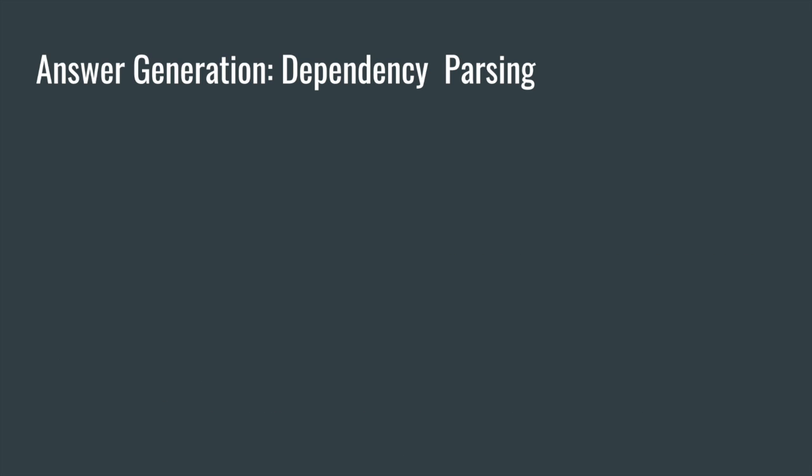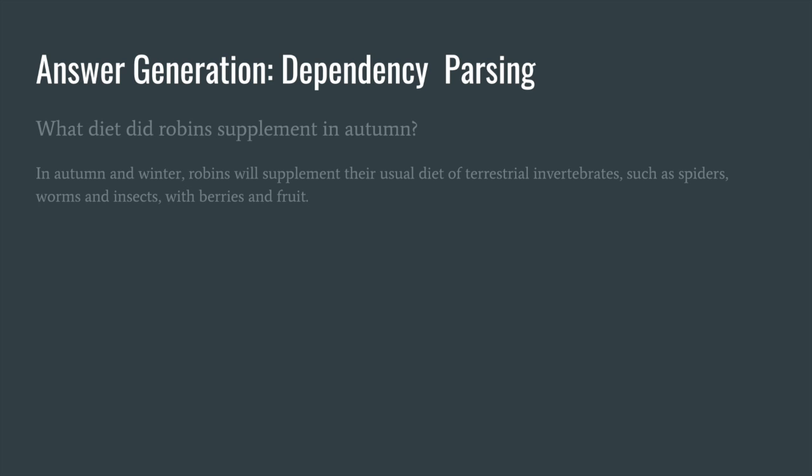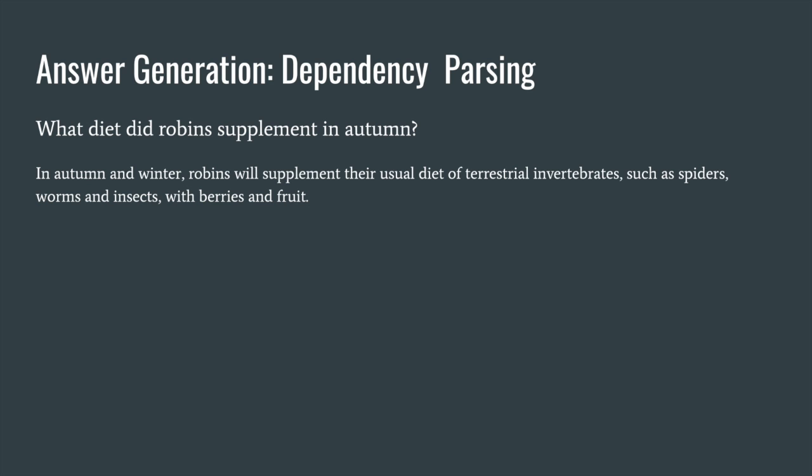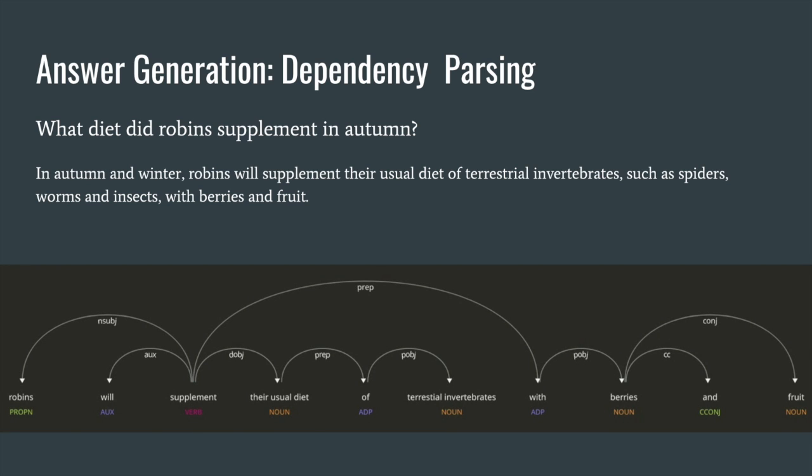Lastly, for what, which, and how questions, we use dependency parsing. In this way, we split a sentence based upon its root word, which in this case is supplement, and looked at both halves of the sentence to identify which half had fewer words in common with the question. For example, the first half of this sentence has autumn and robins in common with the question, while the second half only has diet in common with the question. We then identified the half that had fewer common words, and we returned the answer as everything in that half aside from words that were in the question.